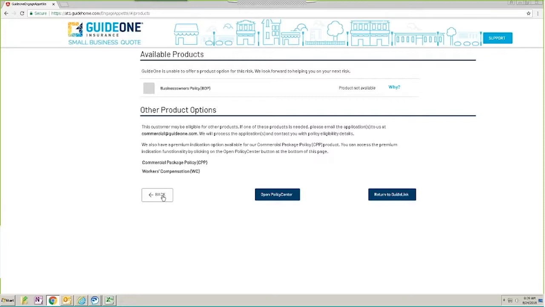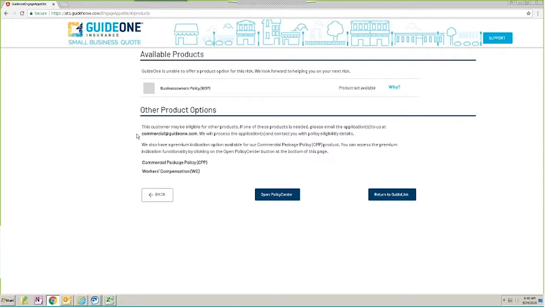Since this is a church, it may not be eligible for our business owner's product, but it could be eligible for our commercial package policy. So we're going to show the agent that there is a commercial package policy option, and we're also showing them that there's a workers' compensation option. The reason why auto and umbrella do not show right there is because we do not write those 2 products monoline, but we will write them in conjunction with the commercial package policy. It also gives the agent the email address that they can enter to send that application to us for consideration for that commercial package policy.